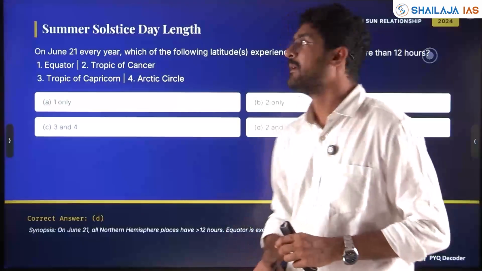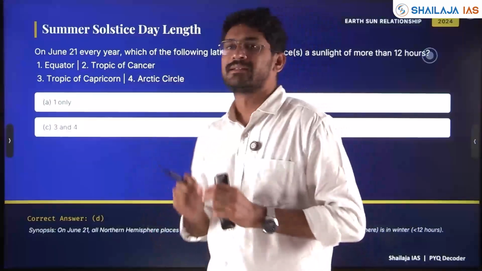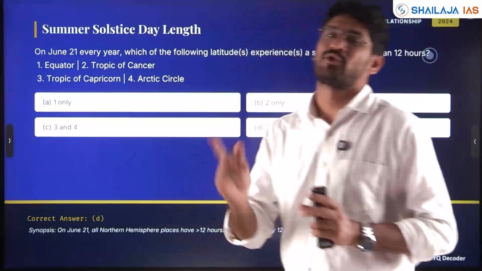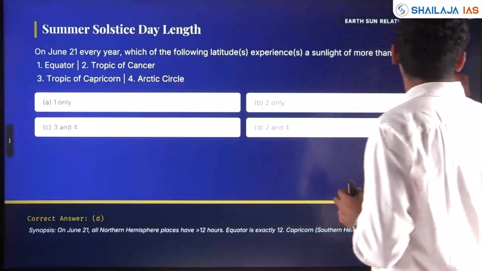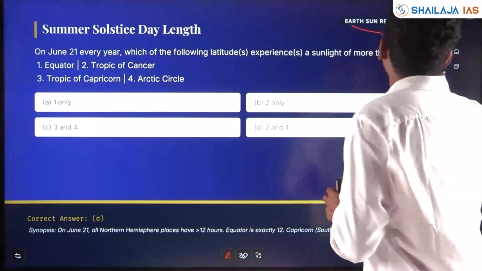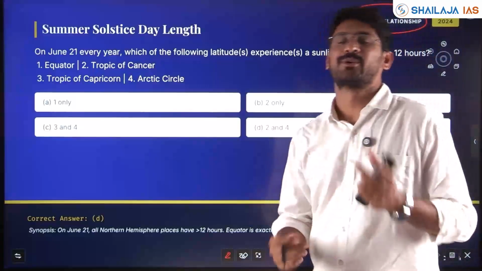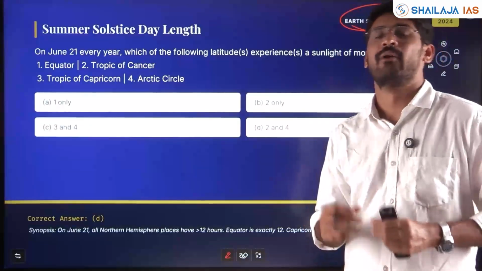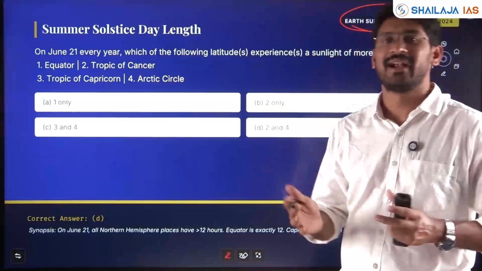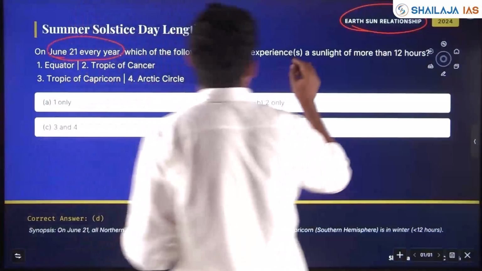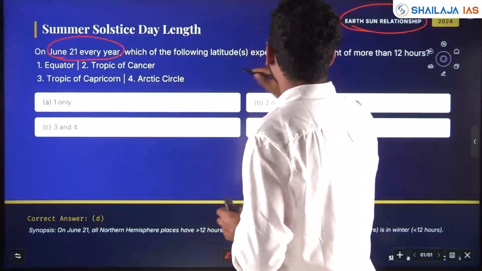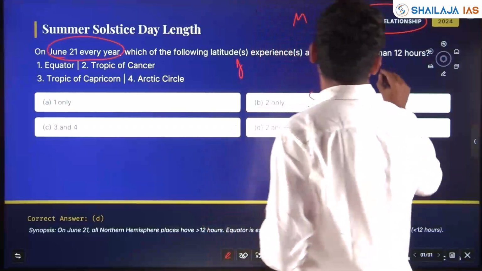Next question. Now with respect to summer solstice, and this is rotation of the Earth and revolution of the Earth. In 2024, Earth-Sun relationship with respect to rotation and revolution, how it affects climate, what affects day and night, all these are asked on June 21 every year. So we have March, June, September, December.